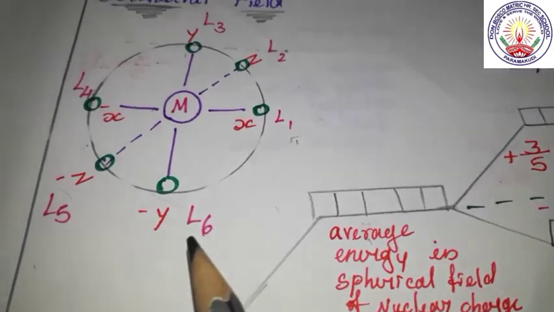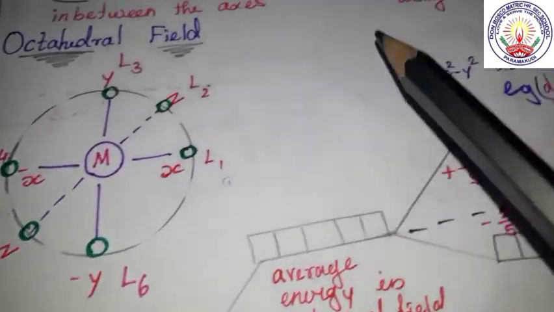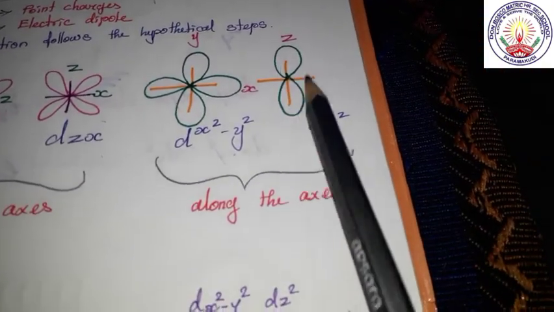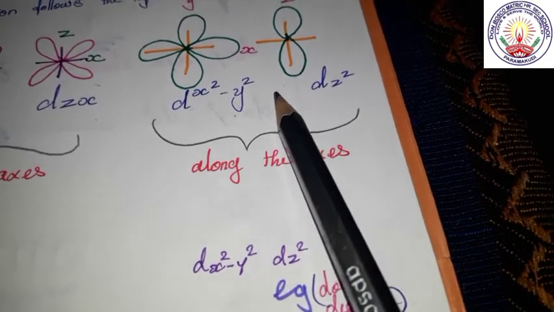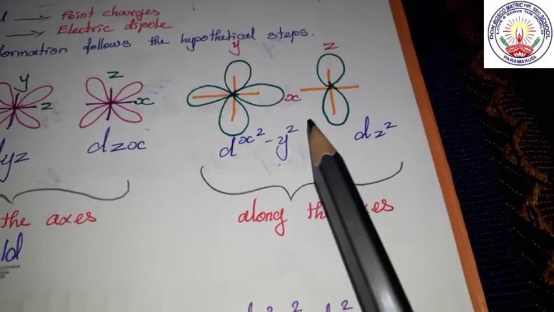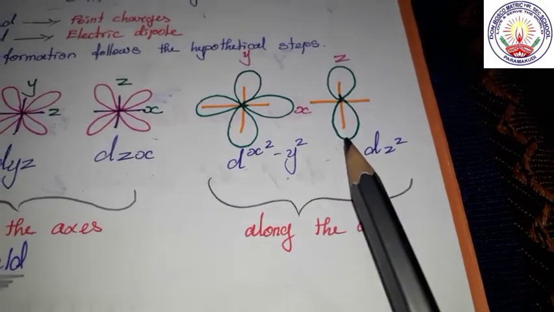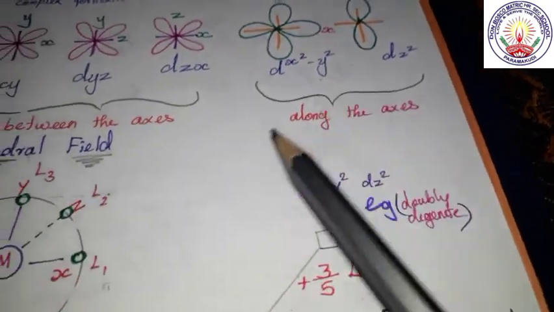See, the lobes that lie along the axis will experience greater repulsive force, so their energy is greater than the other.